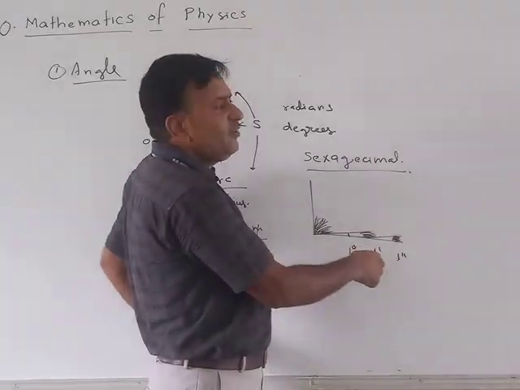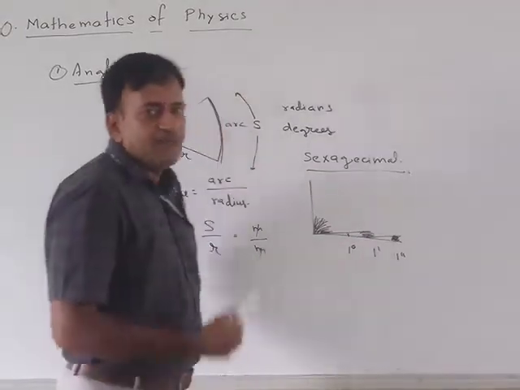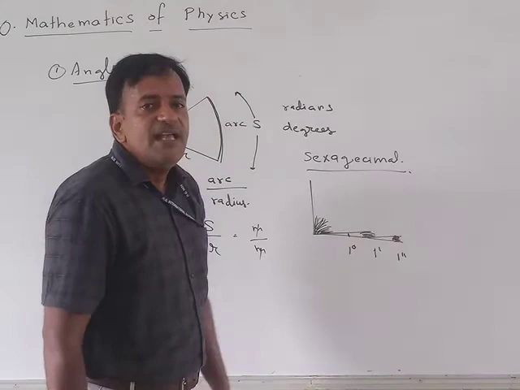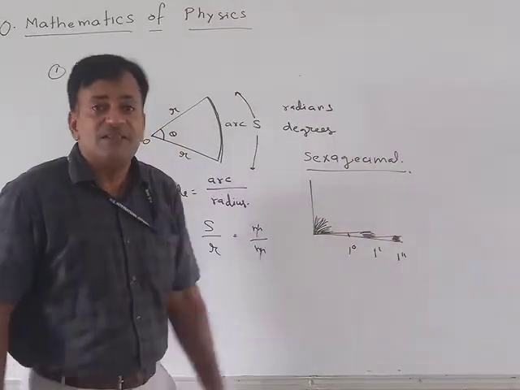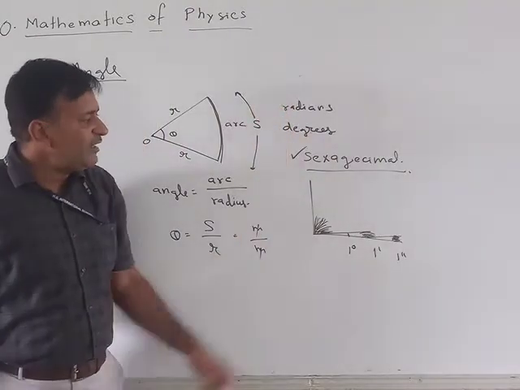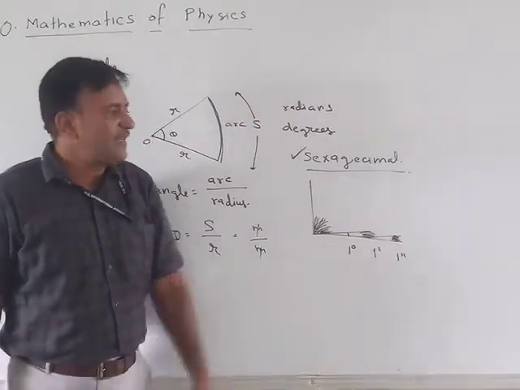Each degree is divided into 60 more parts, which is a minute, and each minute is again divided into 60 more parts, which are known as seconds. So this is the sexagesimal system. You will remember that we have used this system in class 9, 10 and previous classes.